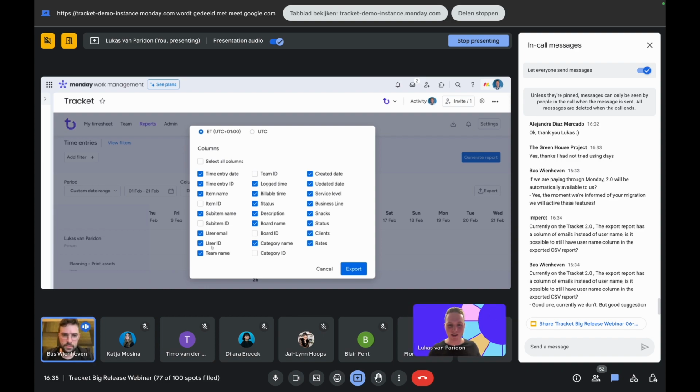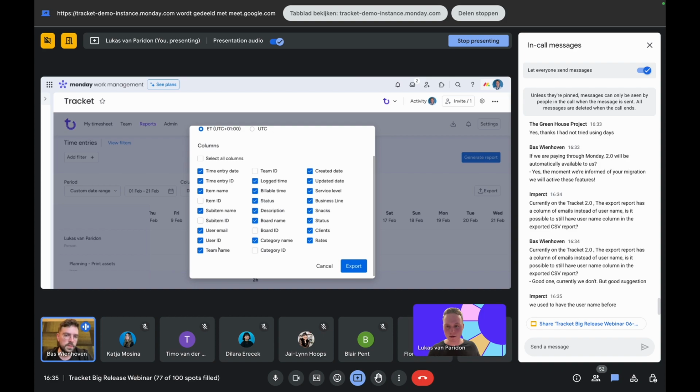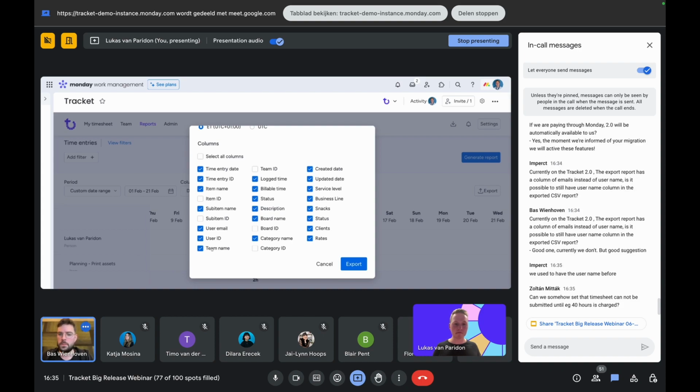No, I think the silly explanation is that we haven't thought of it. We decided to add the user email, which is the unique identifier also for a user. You might have people in the company that have the same name. At least that's what happens with us. So we added another unique identifier. If people are looking for the username, then that is probably something that we can add down the line.